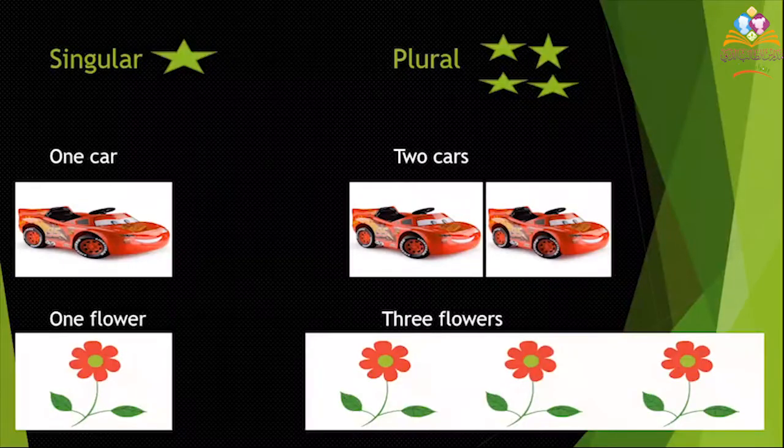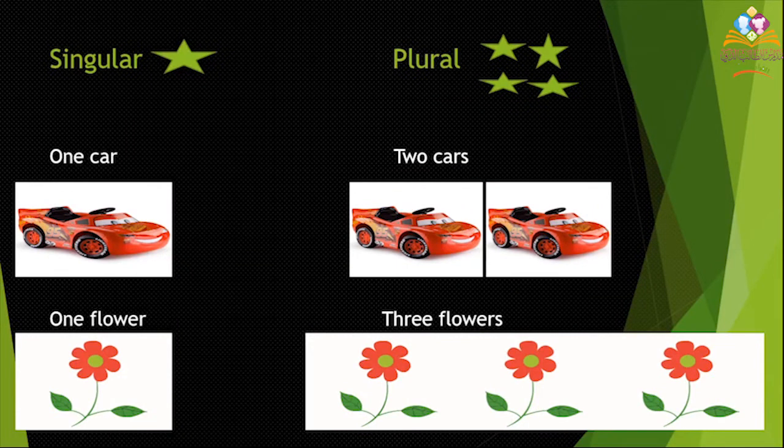Let's remember the difference between the singular nouns and the plural ones. The singular is one thing, but plural is more than one. Can you see the one car? What about the two cars? Yes, if they are two, they are going to be two cars with adding S. What about the one flower? But if they are three, they are three flowers.